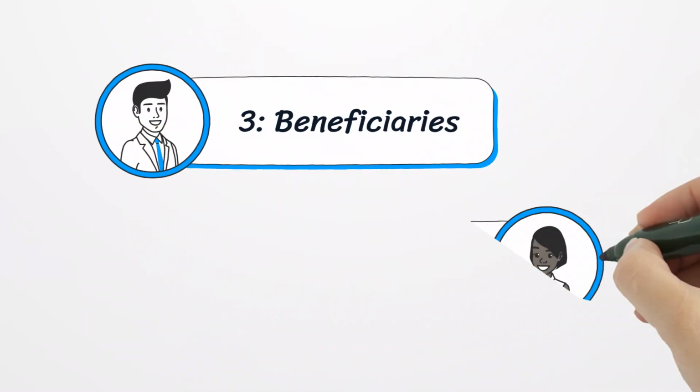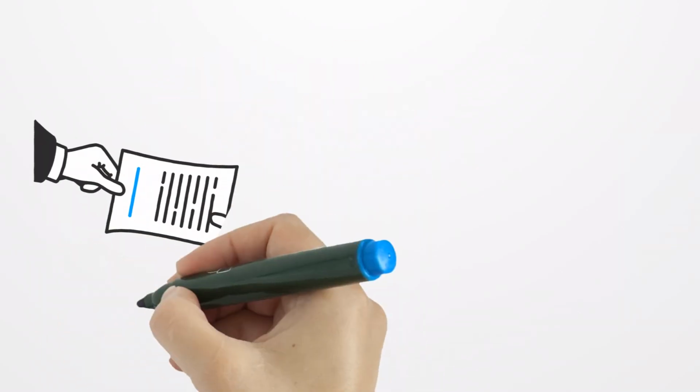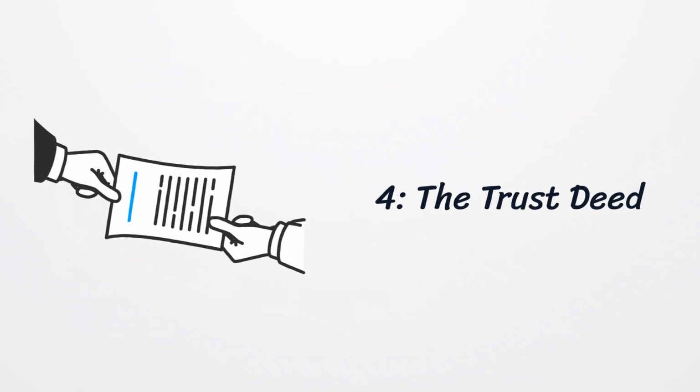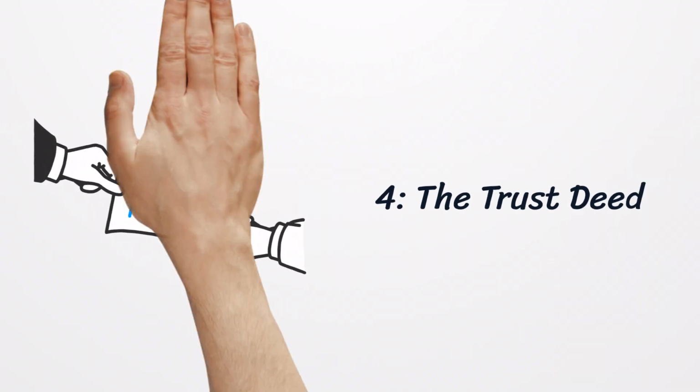Beneficiaries are the people or entities that benefit from the trust. They receive income or assets from the trust as distributed by the trustee based on the trust deed. The trust deed is the legal document that outlines how the trust operates. It specifies how income and assets are managed, how beneficiaries are chosen, and the powers of the trustee.